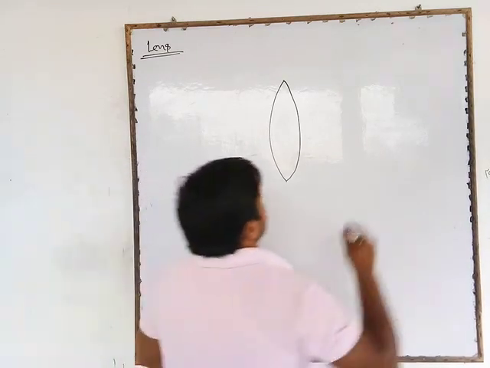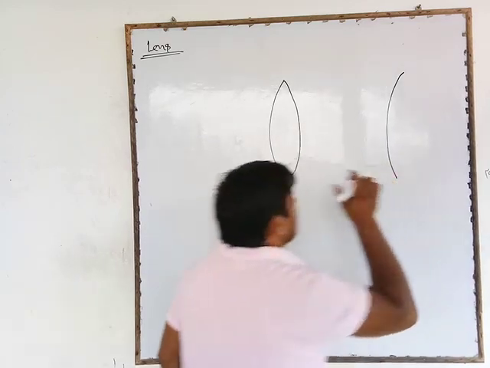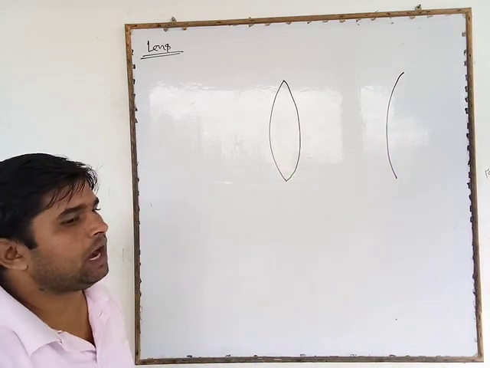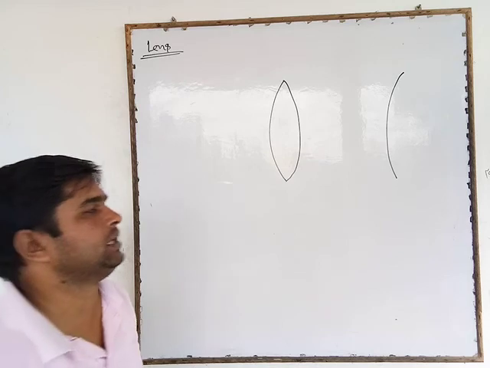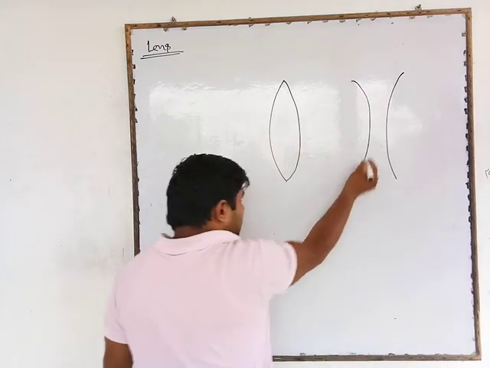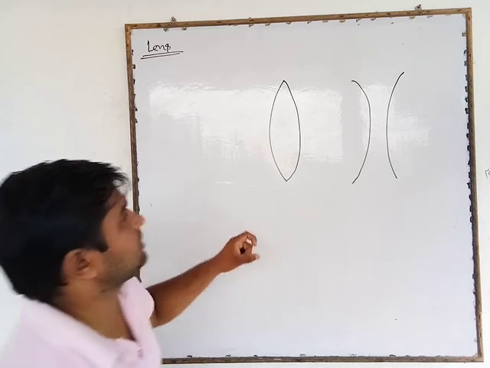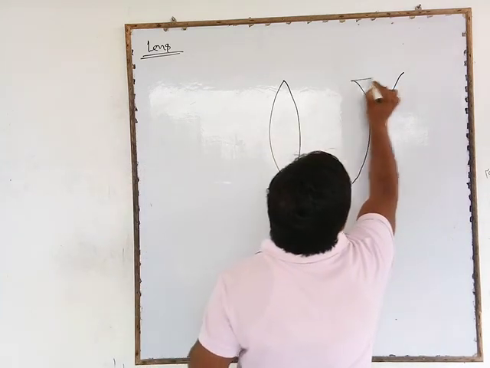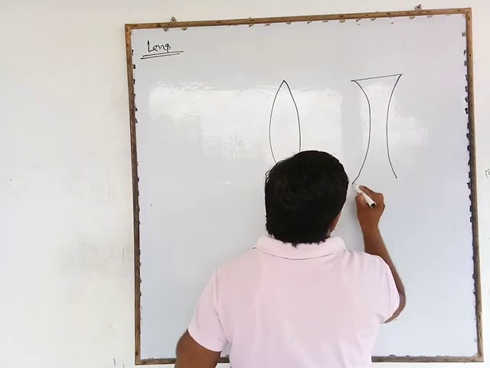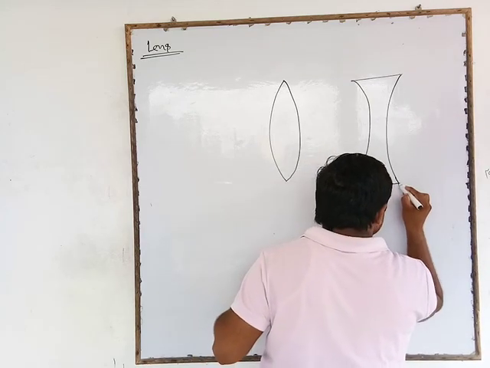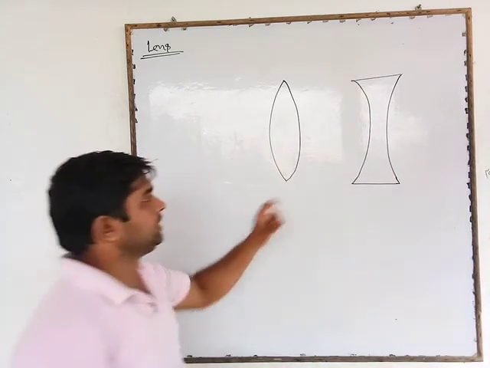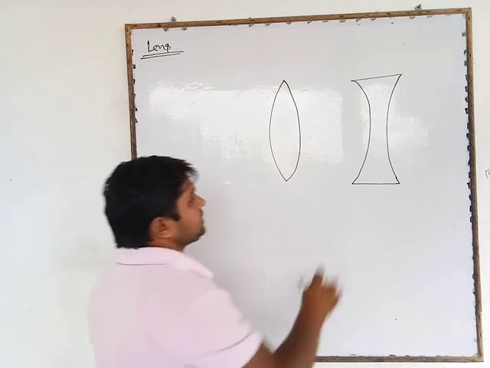Now consider the other curved surface of any transparent material. Now it is the other curved surface of a transparent part of any material. This creation is also known as a lens.